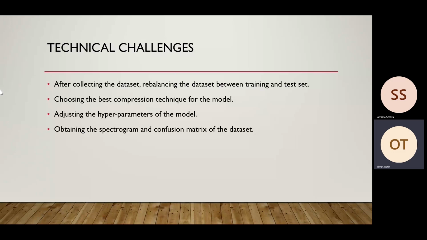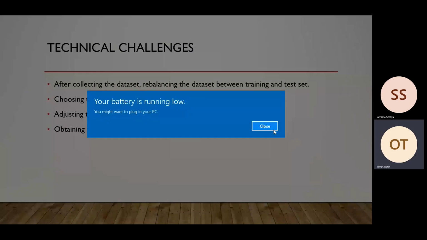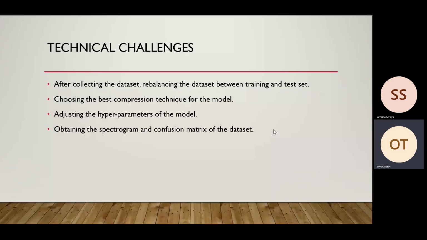Second challenge was choosing the best compression technique for the model. There are a few techniques that we have been taught in our course for compression of a model, like weight pruning and weight sharing. I used the post training aware optimization technique for the compression. Third, adjusting the hyperparameters of the model. Since there are a number of hyperparameters, such as number of filters, input length, input shape, everything, by changing those we can adjust the parameters and get the highest accuracy.